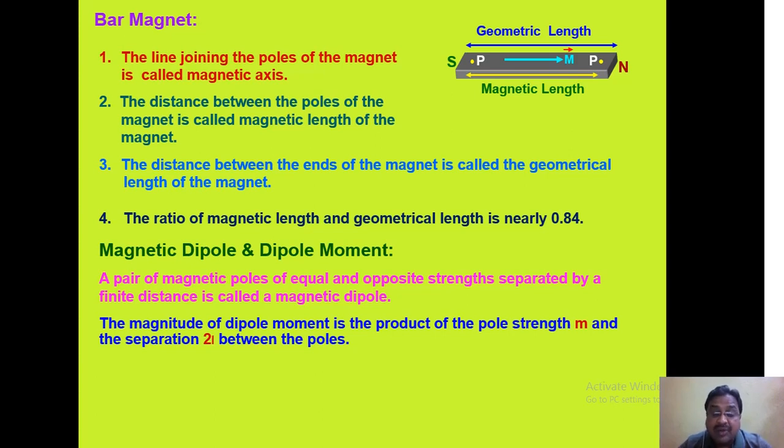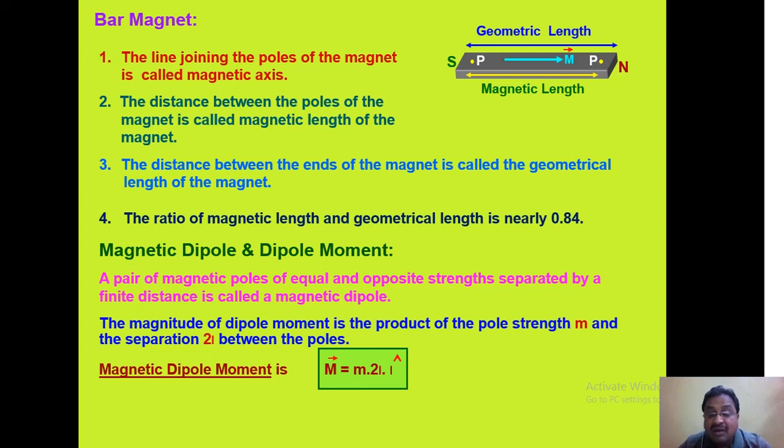The magnitude of dipole moment is the product of pole strength m and the separation 2L between the two poles. It is a vector quantity directed from south pole to north pole. Its expression is vector M equals m into 2L into L cap, where the unit vector gives the direction of the magnetic dipole moment.